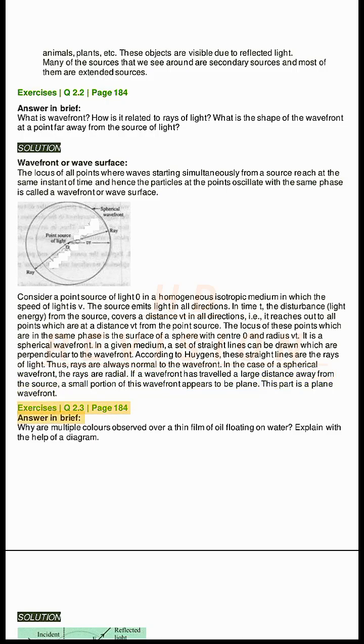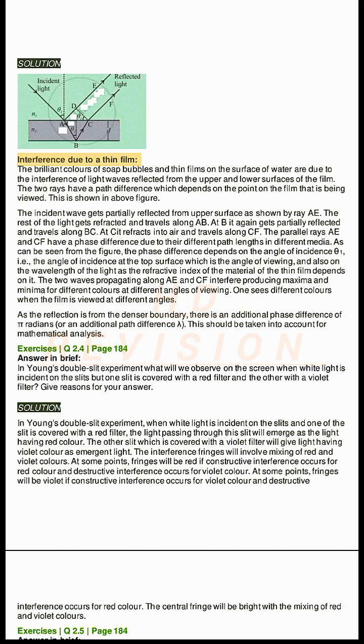Exercises Q2.3, page 184. Answer in brief. Why are multiple colors observed over a thin film of oil floating on water? Explain with the help of a diagram. Solution. Interference due to a thin film. The brilliant colors of soap bubbles and thin films on the surface of water are due to the interference of light waves reflected from the upper and lower surfaces of the film. The two rays have a path difference which depends on the point on the film that is being viewed. This is shown in the above figure.